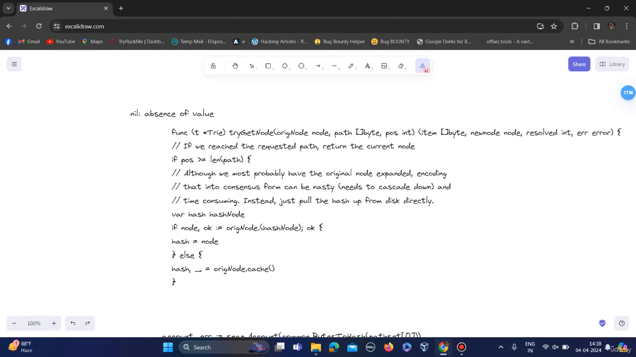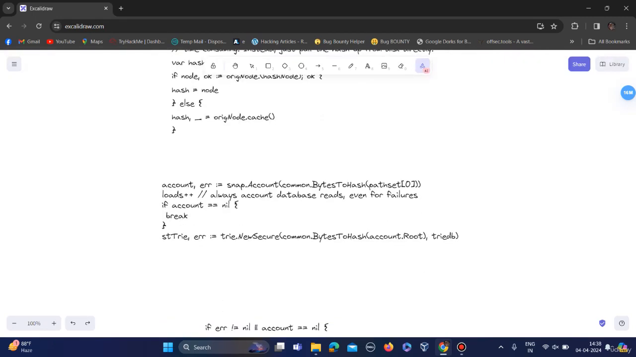So what happened here? The attacker passed origin node as nil. Nil means no origin node was found, no requested node was found, and in this case it should raise an error, but instead it does not raise an error and it just creates a panic in the node. The same thing happened in this code also.